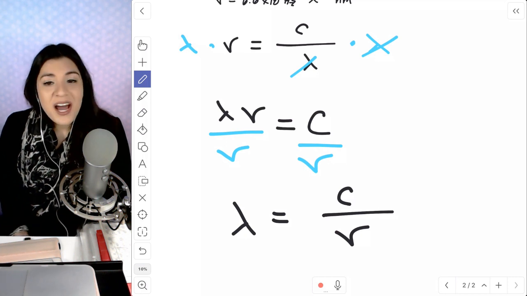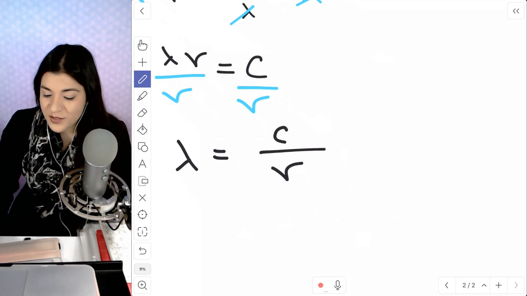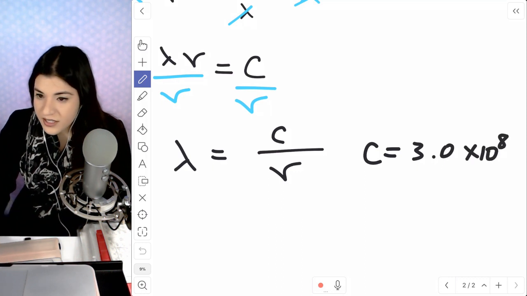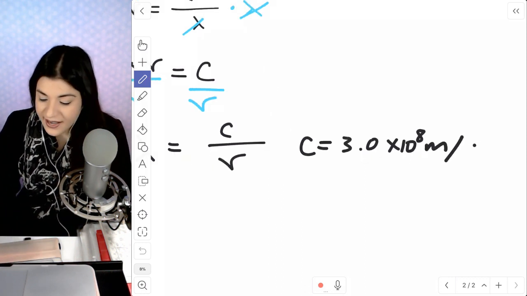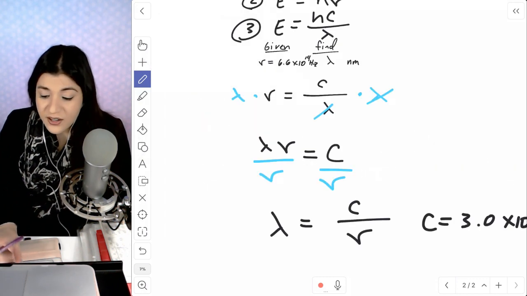However, we don't have the correct units at the moment, and how I knew that is by knowing the units of the speed of light. The speed of light is roughly 3.0 times 10 to the 8th meters per second. What we were given with our frequency was in hertz.